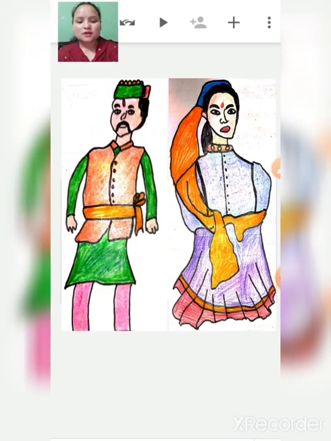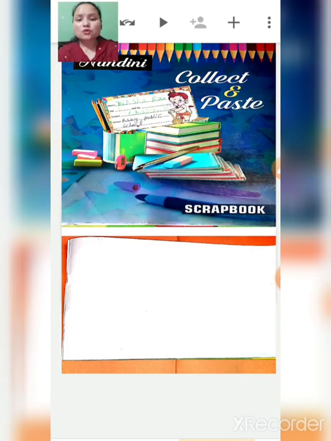Children, I hope it is clear to you all. Again I will quickly tell you some important points. You have to do all four subjects' project work in one scrapbook, and you need a drawing sheet for drawing.